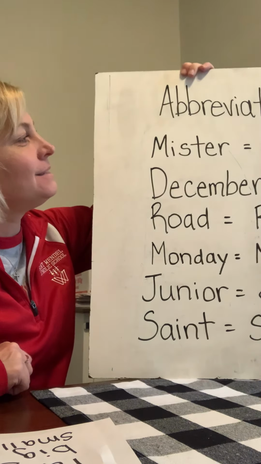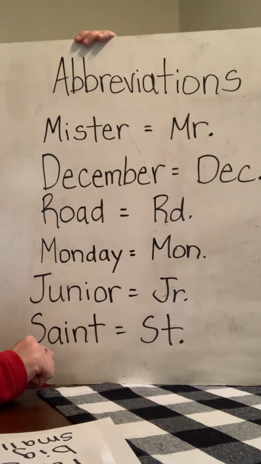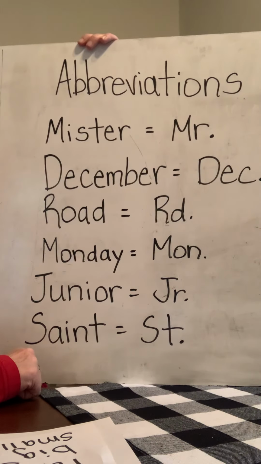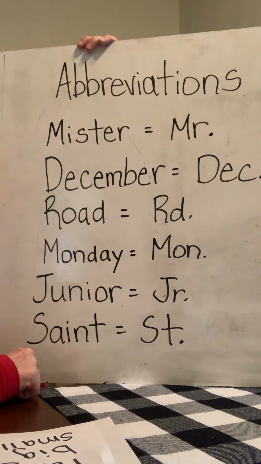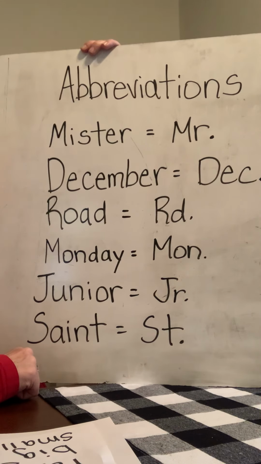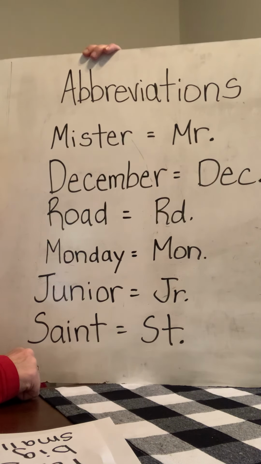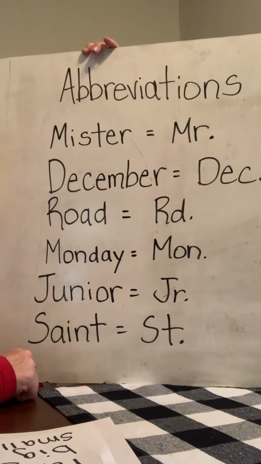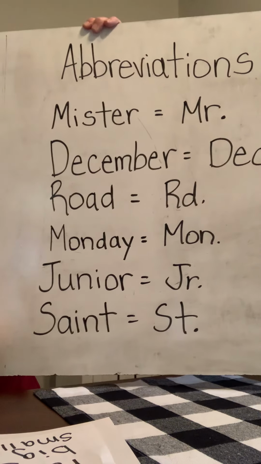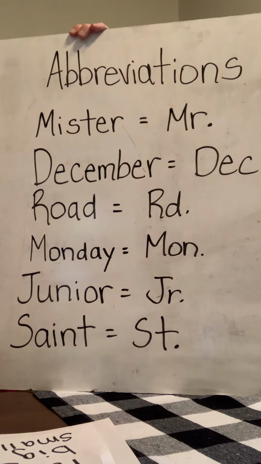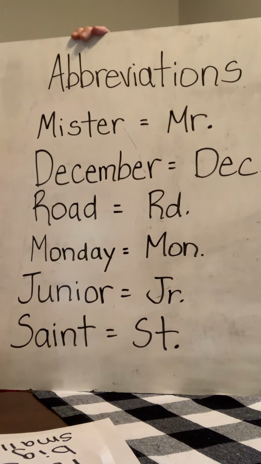Abbreviations are words that we might use quite a bit, and they're pretty common words, and some of them might be lengthy, so it's easier for us to make them into abbreviations. There's a lot of words that we can abbreviate, but they're kind of special words, so we can't do this to every word. But here are some of the more common ones. I bet as you're reading your stories, you see a lot of abbreviations in those.